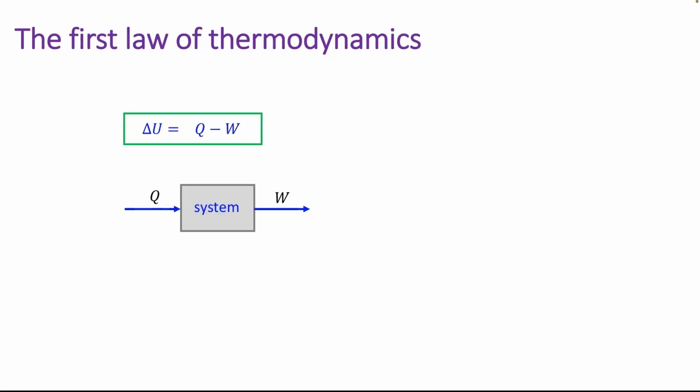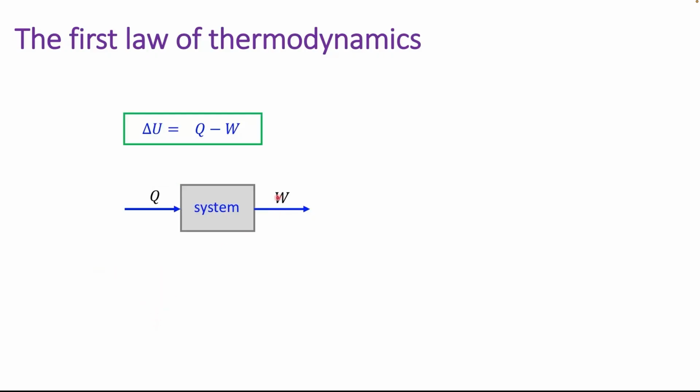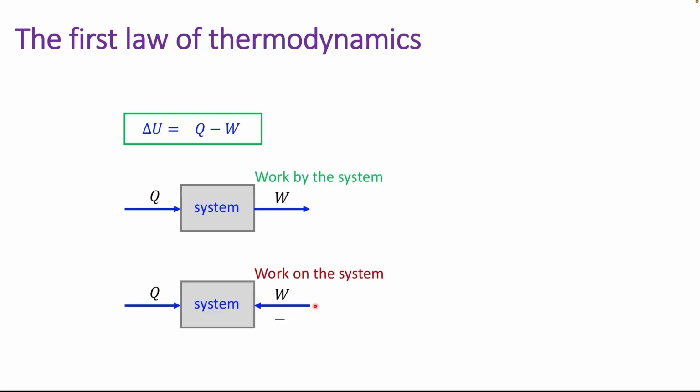In the first law of thermodynamics, Q represents the heat absorbed by the system. If the system releases heat to the surroundings instead of absorbing it, energy leaves the system. In that case, Q is negative. Similarly, W represents the work done by the system on its surroundings. If work is done on the system instead of by the system, energy is transferred to the system. In that case, W is negative because negative of negative is positive.